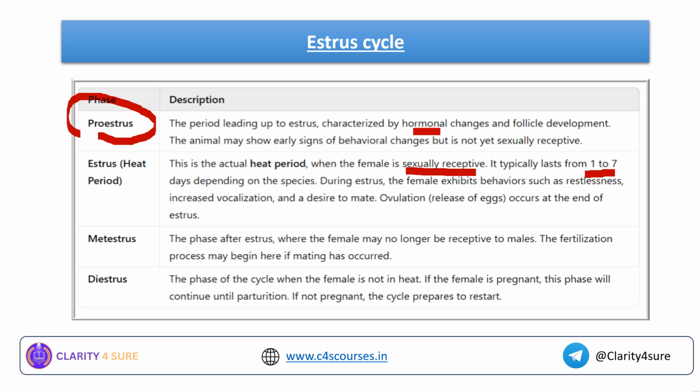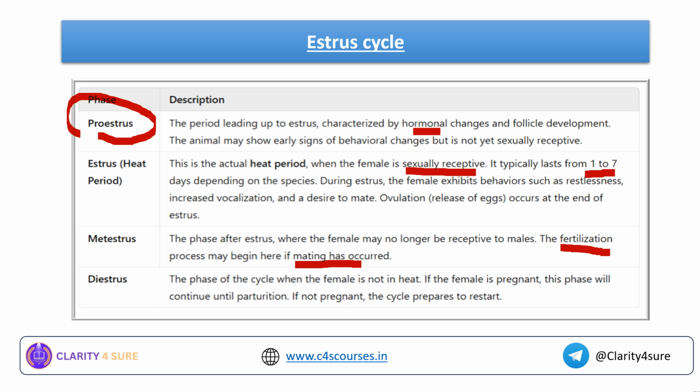Next comes your metestrus. What is metestrus? This phase is after the estrus period where the female may no longer be receptive to males. What is the specialization of this particular metestrus phase? The fertilization, that is the formation of embryo process, may begin here if mating has occurred.